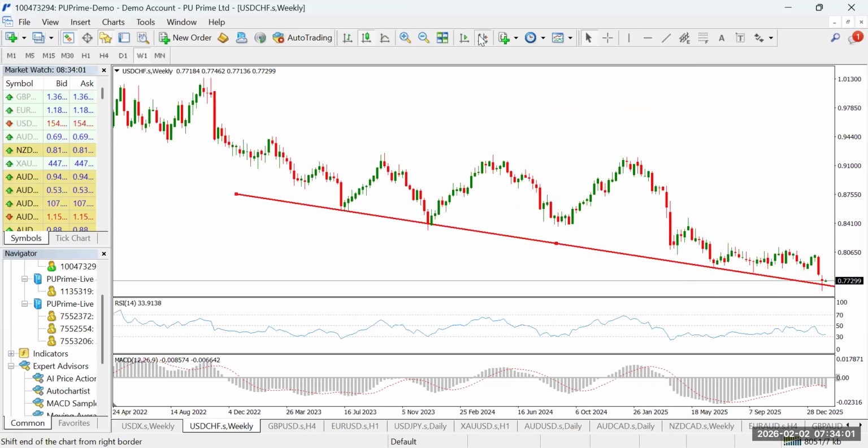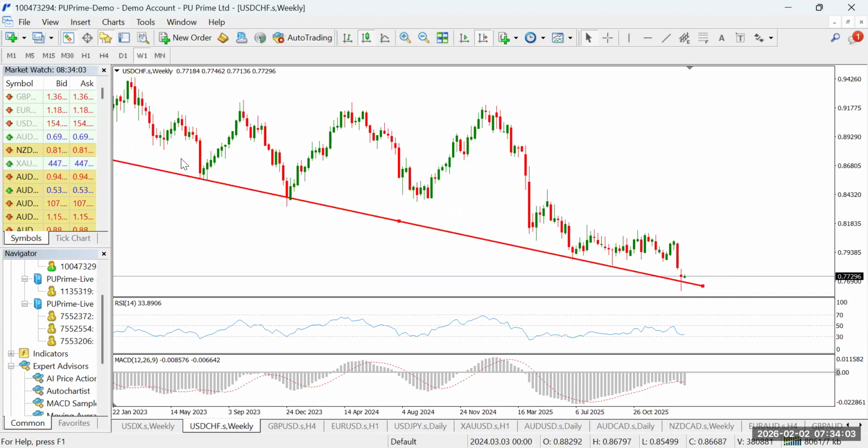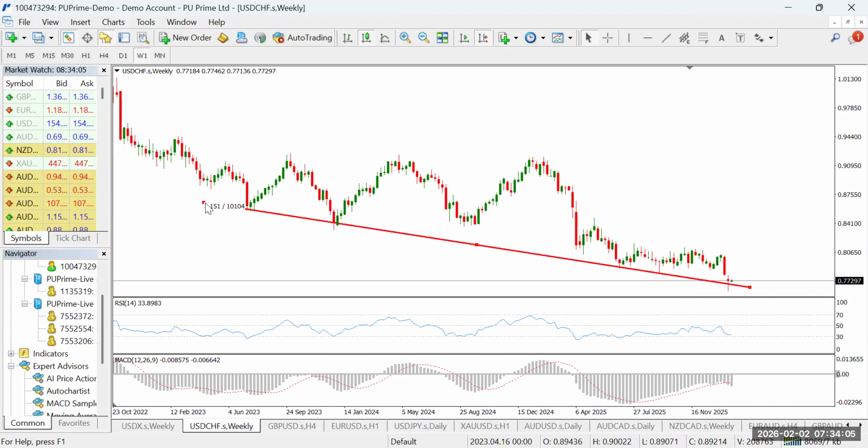So we can clearly see price touching the trend line on a weekly time frame, forming lower low, lower low, lower low, and here we have a lower low. Each of the lower lows is actually a support. These are support zones, and as support, we're looking for a breakout to the upside. So technically, we're bullish on the USD CHF on the weekly.